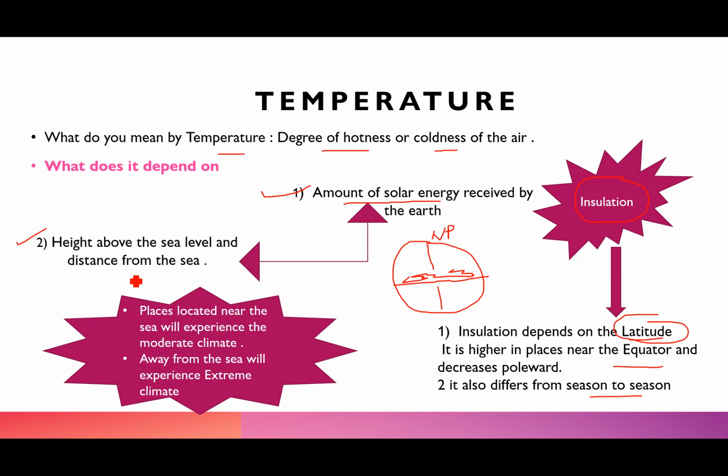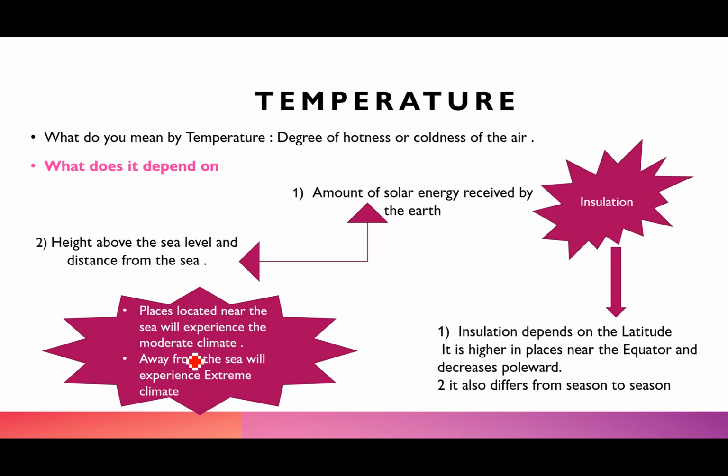Right. Now, the second point I talked about is the height above the sea level and the distance from the sea. Now, this you have already done in your 6th grade as well, that places near the sea will experience a moderate climate, and of course, jo sea se dur hai, away from the sea, will experience extreme climate. Right?